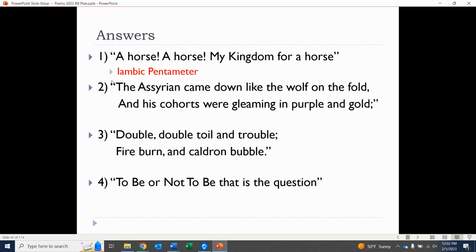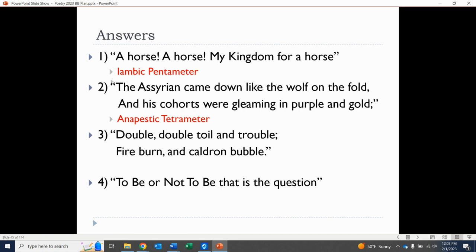How about this next one? The Assyrian came down like the wolf on the fold, and his cohorts were gleaming in purple and gold. So this is anapestic tetrameter. That's right. You have that anapestic meter, right, where it's 3 syllables. The Assyrian came down like the wolf on the fold. So again, 3 syllables, and then with the unstressed. And there's 4 of them, right, per line. So that's anapestic tetrameter. Give yourself a fist bump if you got that one right.